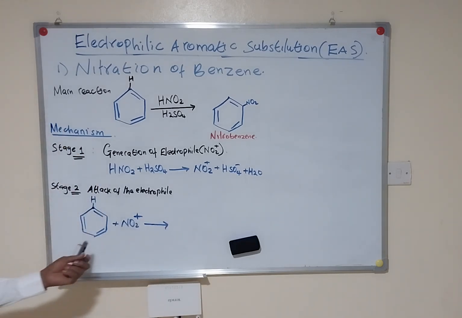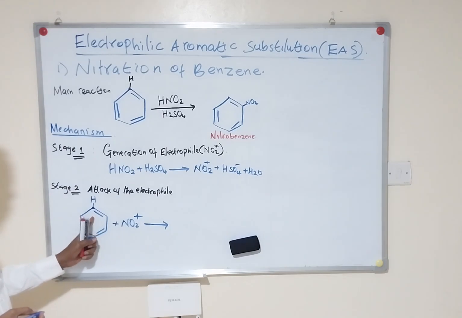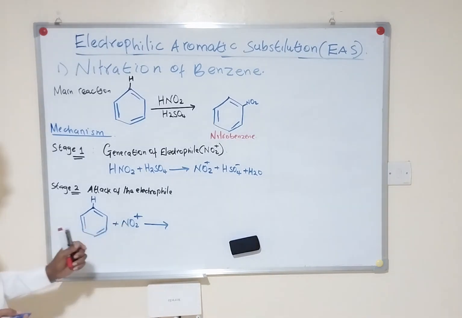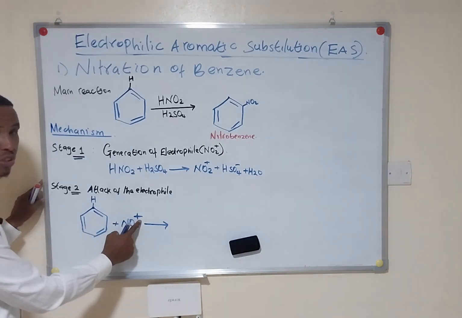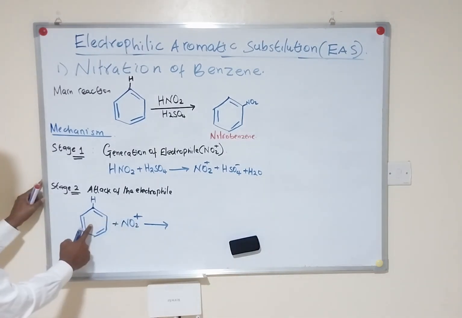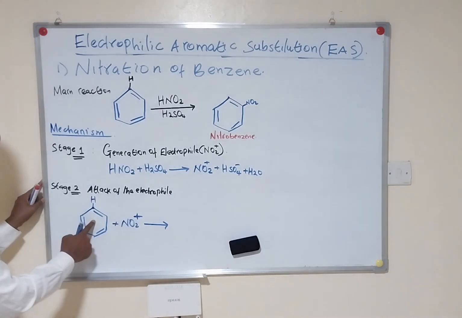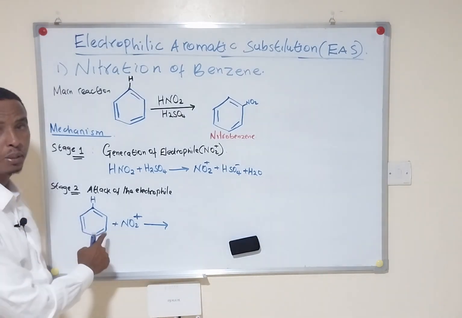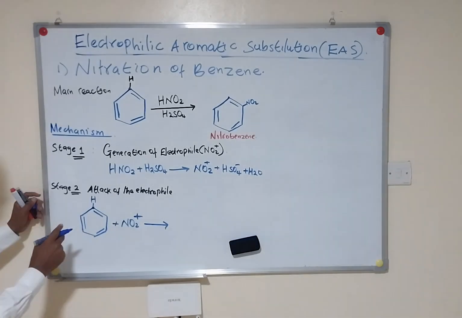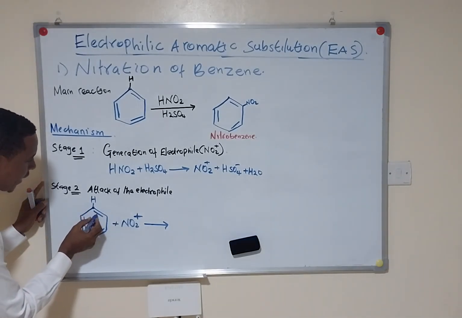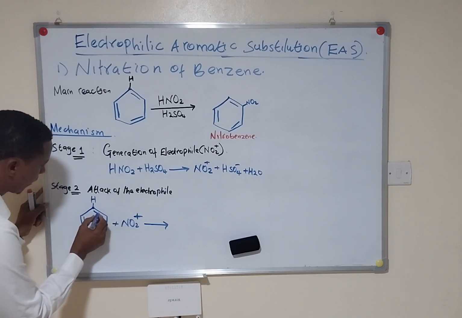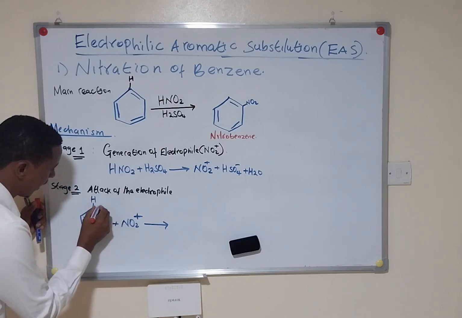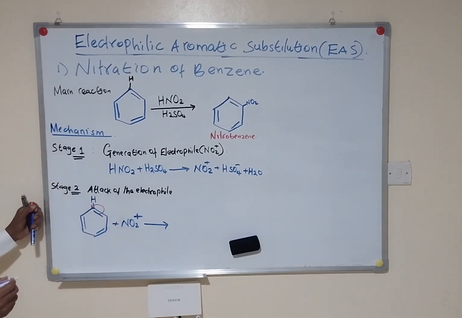So what happens in this stage is that the benzene ring attacks the nitronium ion. How it's attacked is that the nitronium ion has a positive charge, and here we have got a benzene ring. So we need to generate a negative charge with the benzene ring. For that to happen, the pi electron will move and attach to the carbon ring.